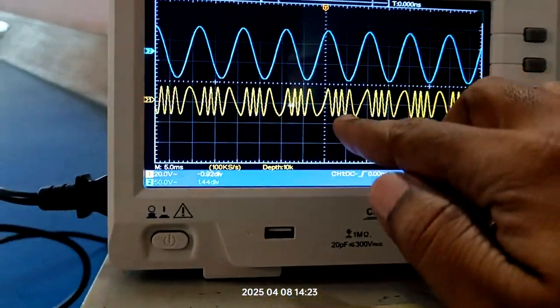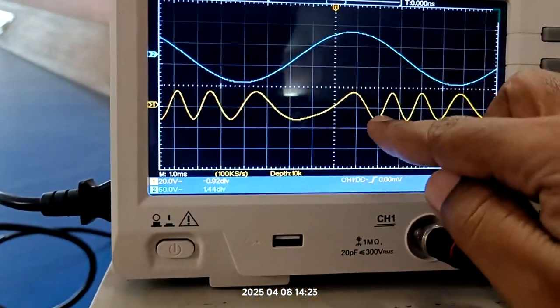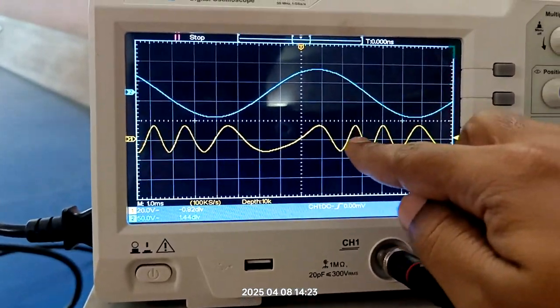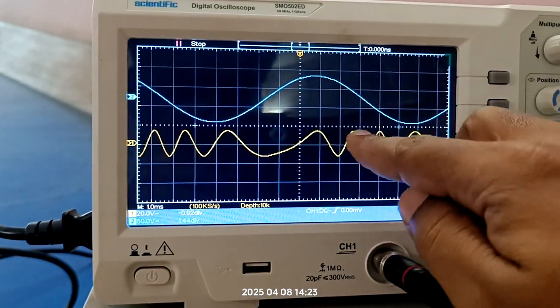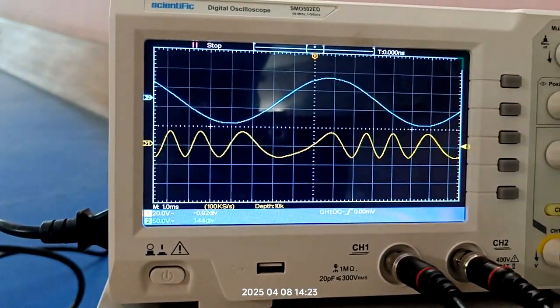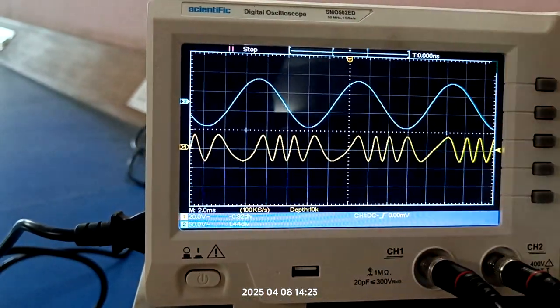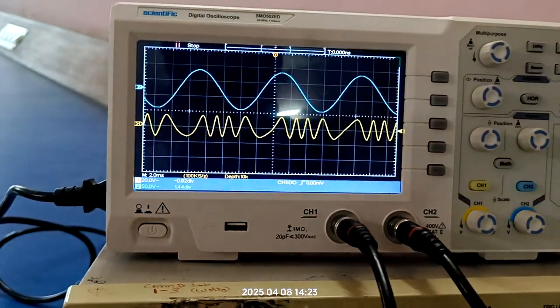So how to calculate this is, you can take one complete cycle time, maximum time and minimum frequency you will get from here, and for this one complete cycle maximum and minimum you will get, time and frequency are inversely related.